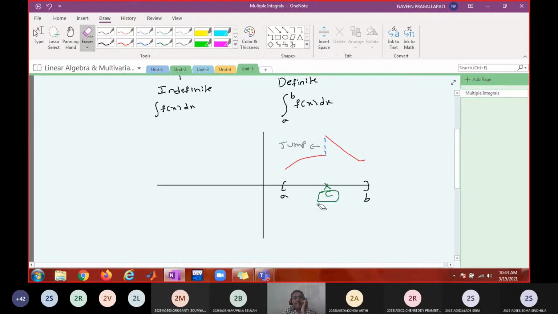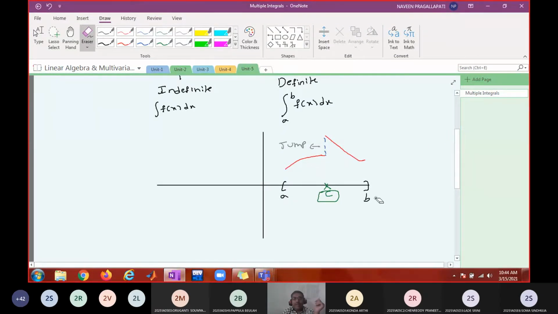So in any finite interval, the number of discontinuities must be finite, and each discontinuity must be a finite jump kind. There should not be any infinite jump discontinuity, or any discontinuity other than a jump discontinuity.